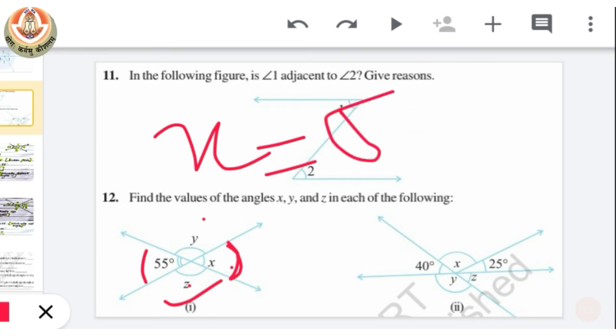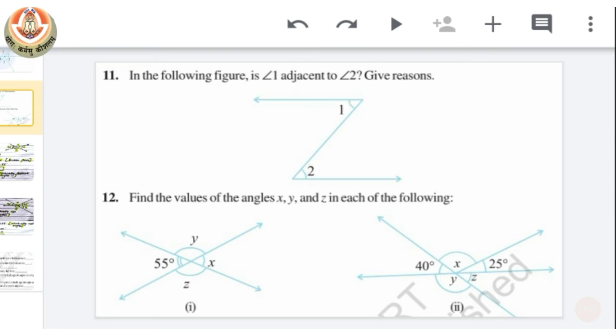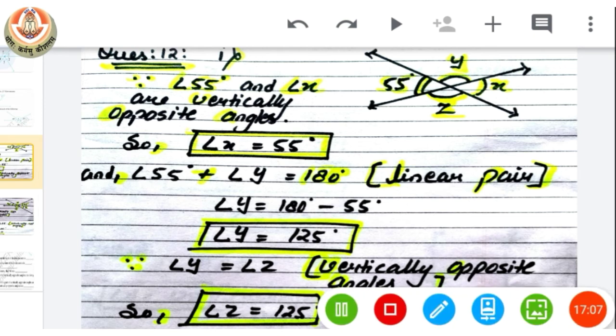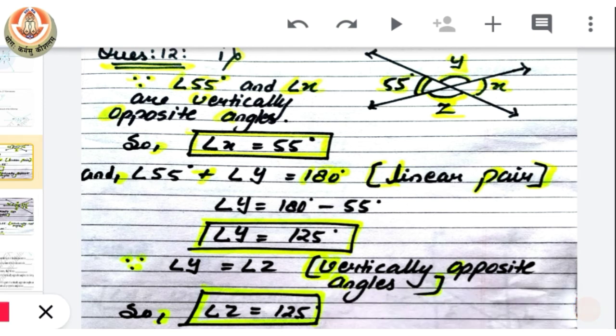Okay, and now how can we find the values of y and z? Let's see how we can solve it. So for x, we just have to write that angle x is equal to 55 because it is vertically opposite with angle 55, and we know that vertically opposite angles are equal. Now we know that angle 55 and angle y form a linear pair.